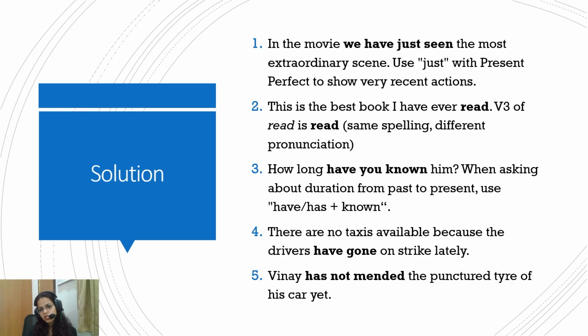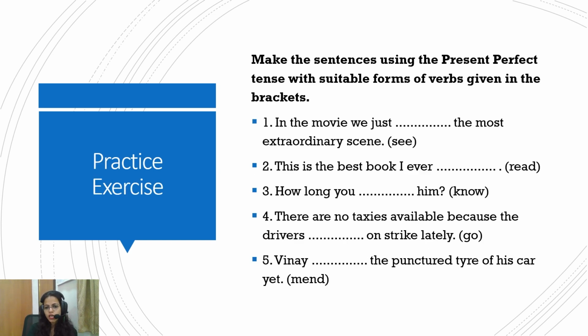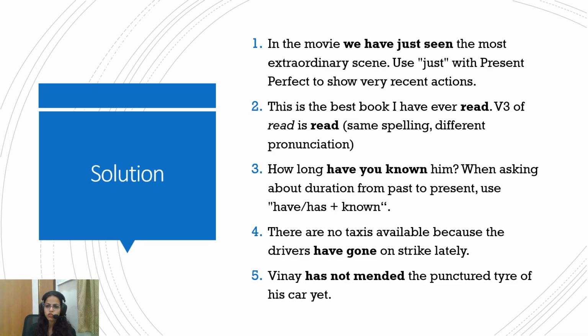In the movie, we have just seen the most extraordinary scene. So we use just with the present perfect to show a very recent action. Again, the word just is joining the past to the present. In this specific movie, we have seen the most extraordinary scene. The action of seeing was done in the past, but the word just is adding your past to the present. It just happened, like just now, relative to the present. So these words join the past and the present. The moment you put some specific timeline to it, that you saw the movie yesterday, then it becomes simple past.